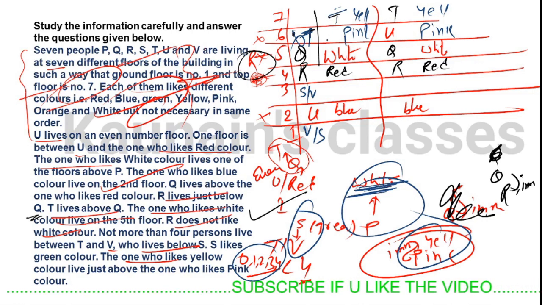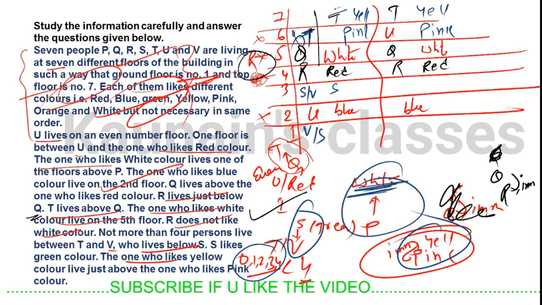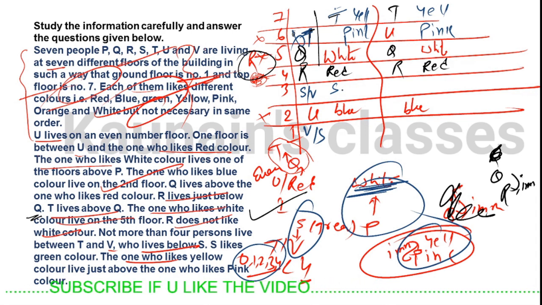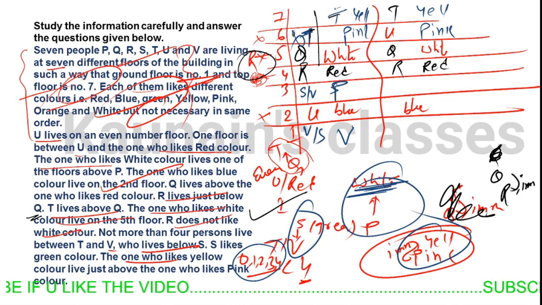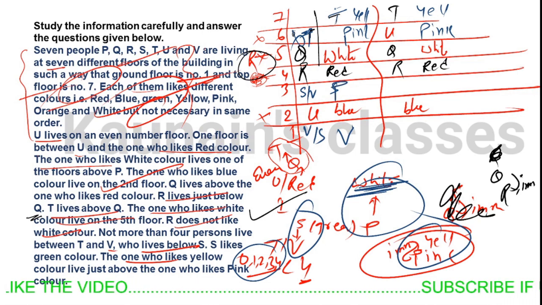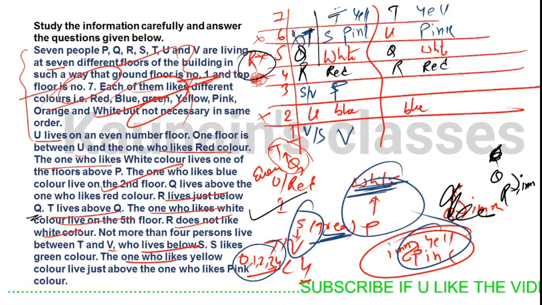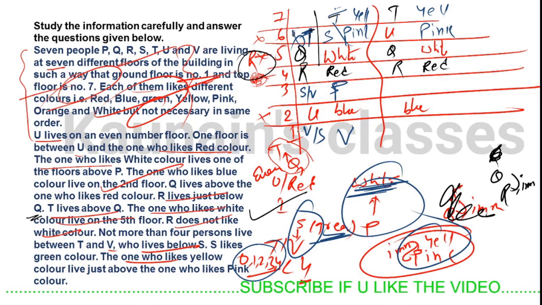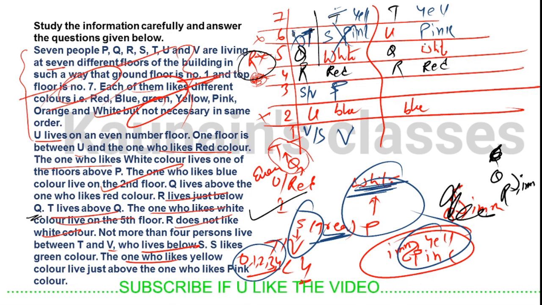Similarly, if we place T here or S here or V here, let's say you place 1, 2, 3, 4 at the gap of 4 positions, V here, and we know that P will be coming below white, then you have to place S here. S likes green color, but here S is liking pink color, so this possibility is eliminated. So we are done with this hint only, this case only.